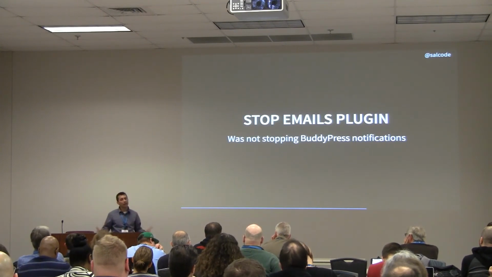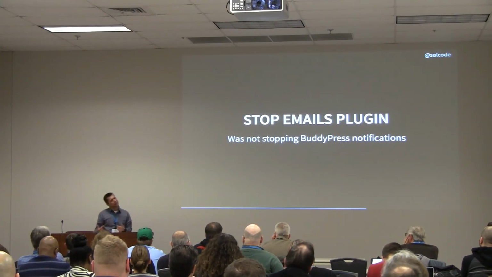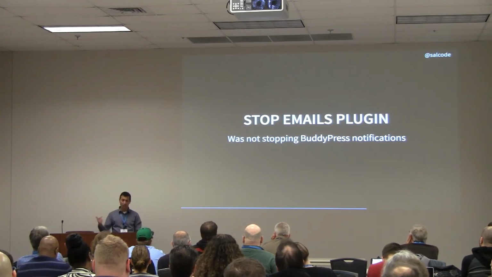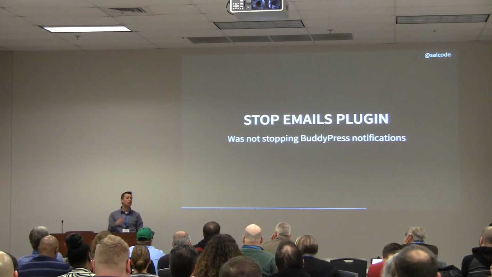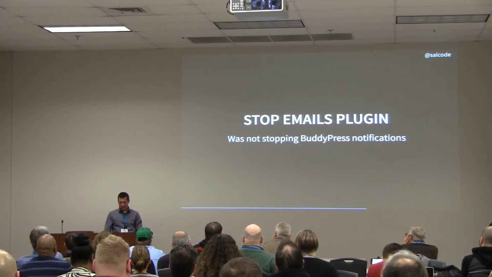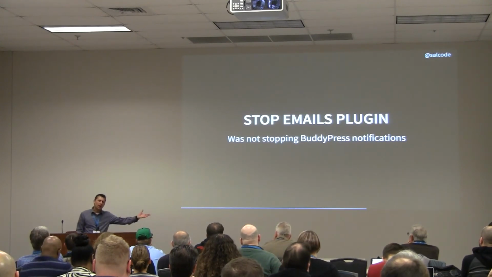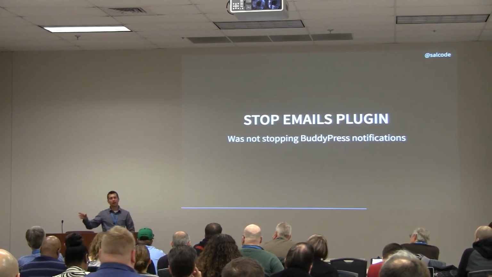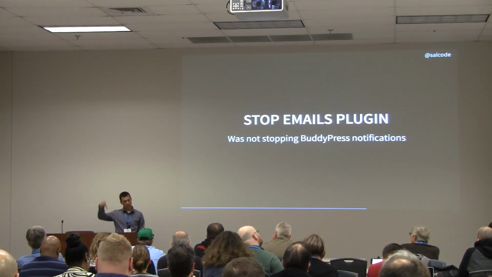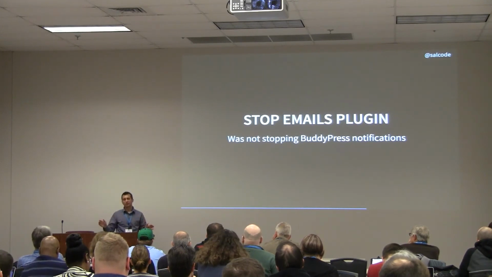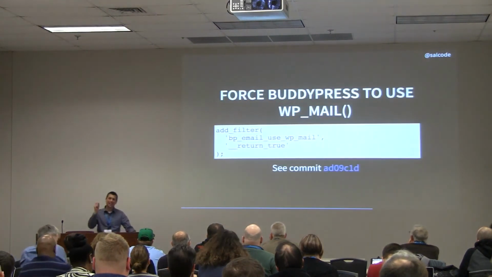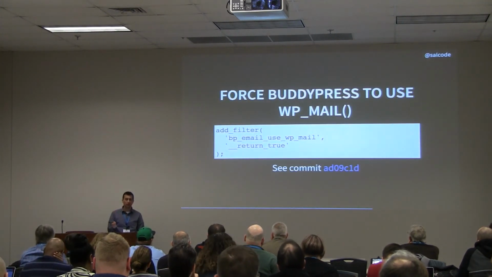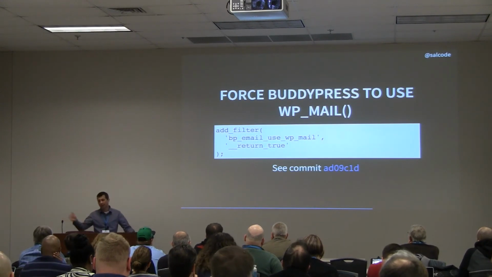So big help, really like it, that's great, until somebody said, hey, Sal, I was using BuddyPress and emails were still going out. Well, the plugin's called Stop Emails. So if the emails are still going out, clearly we need to address something. And so I did. I said, well, why is this going out? So the way my plugin works is WordPress has a function called WP Mail. And my function says anything going into WP Mail, stop it from being sent out. Well, digging into BuddyPress, it turns out that BuddyPress has their own code for sending emails and uses that by default. Okay, great. Now I've got to stop it for WP Mail and stop it for the BuddyPress one.